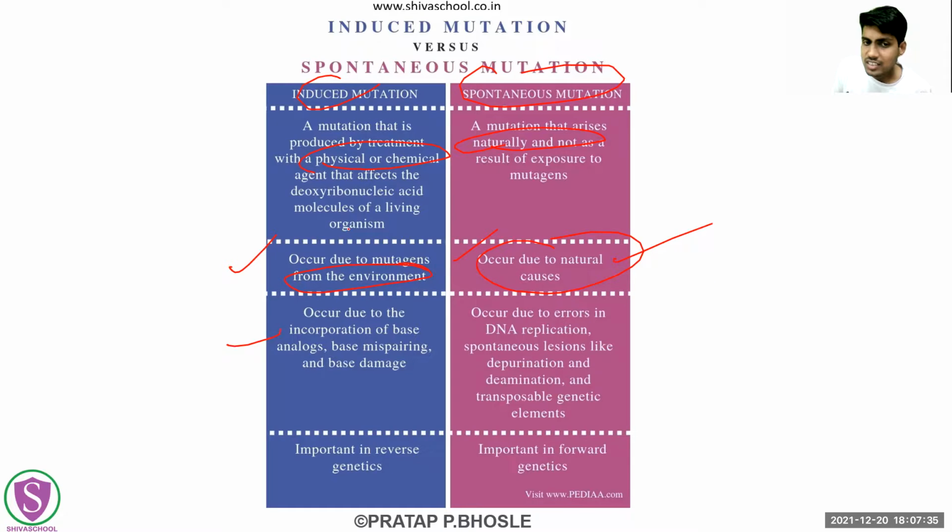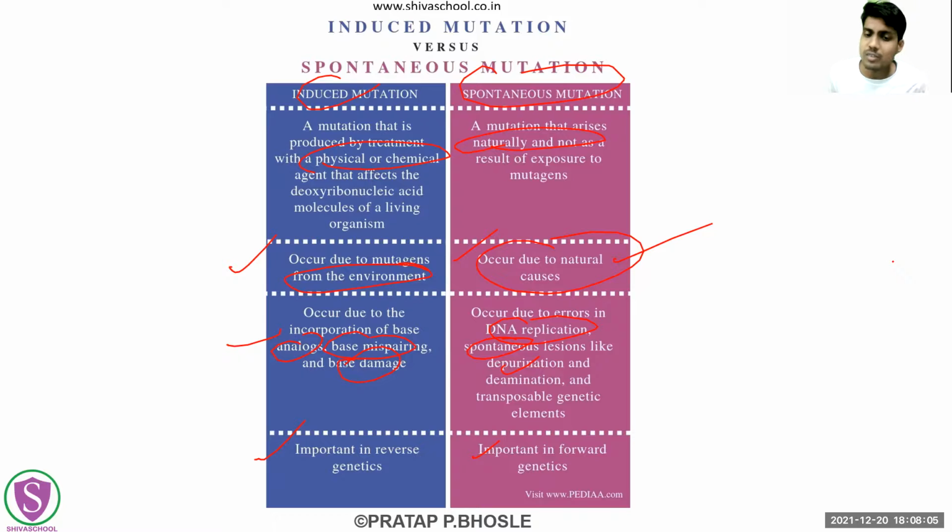Here, what is the case? This is occurring due to the incorporation of a base analog, base mispairing, or base damage also. Spontaneous mutation is occurring because of errors in DNA replication, like depurination and deamination. Here there is some effect or defect, because of which this spontaneous mutation may have occurred. And this is going to affect particularly reverse genetics or forward genetics.